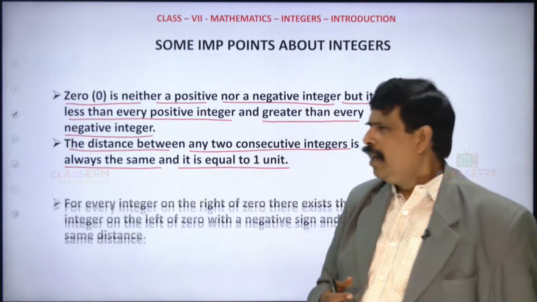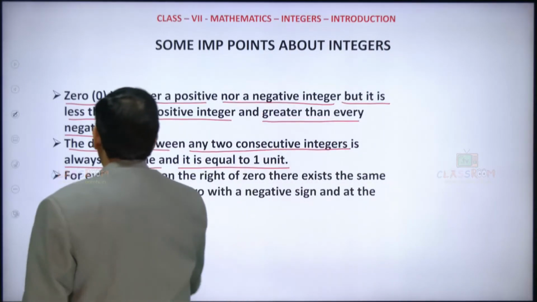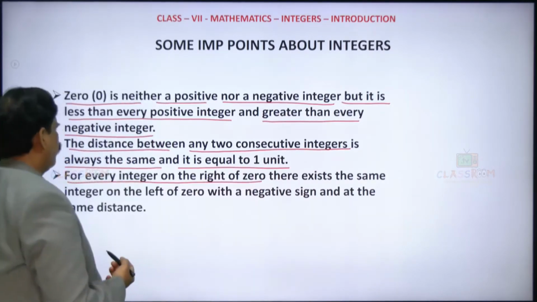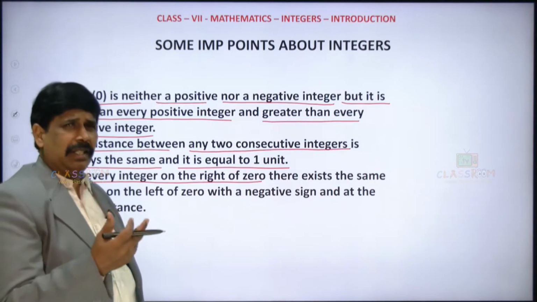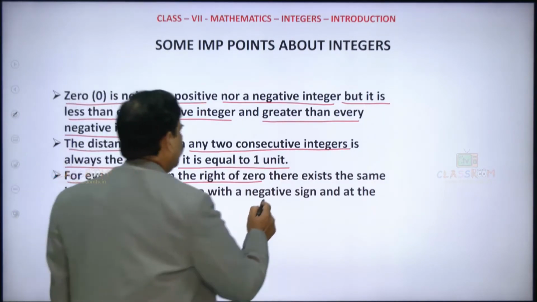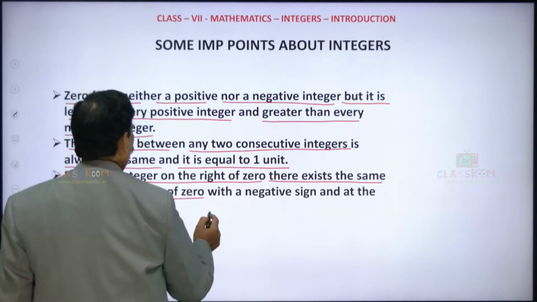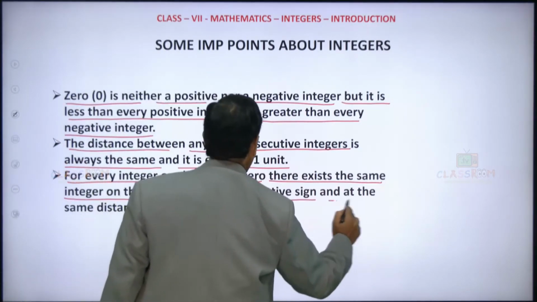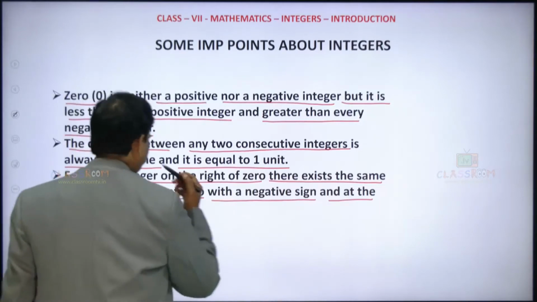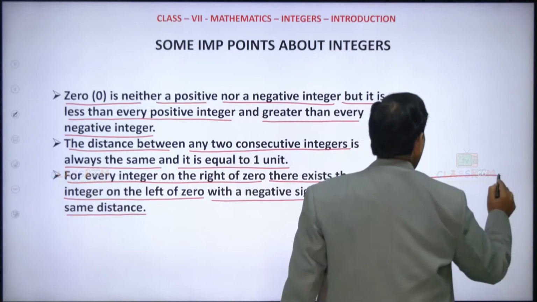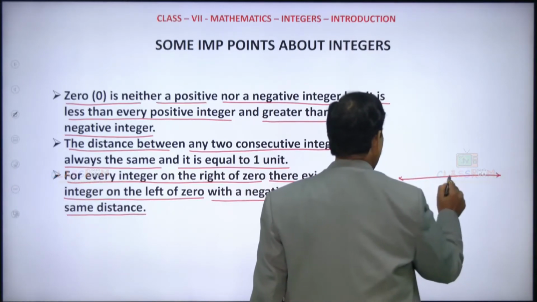Is it clear? And now, for every integer on the right of 0, there exists the same integer on the left of 0 with a negative sign and at the same distance. See here, this is 0.